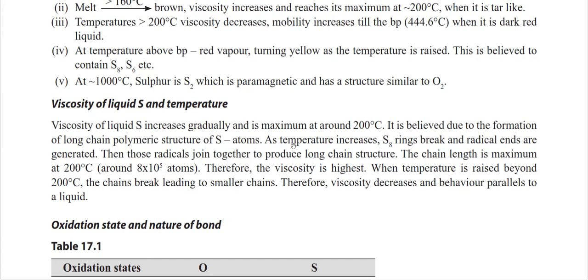With increasing temperature, the S8 ring breaks and radical ends are generated, and those radicals join together and produce the long chain structure, which is stable around 200 degrees centigrade. And if I am giving more heat, this polymer structure again breaks into smaller chains, and hence the viscosity of the material decreases.